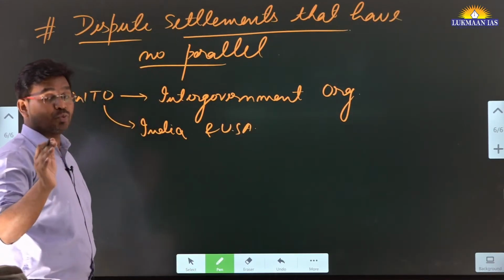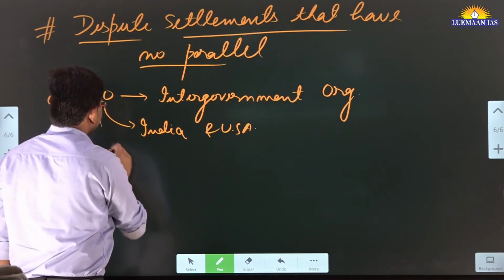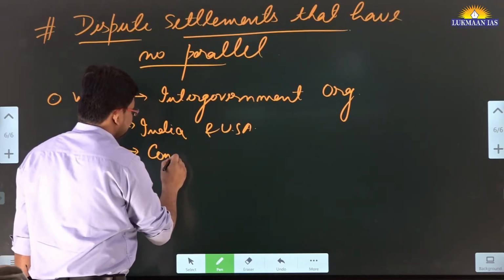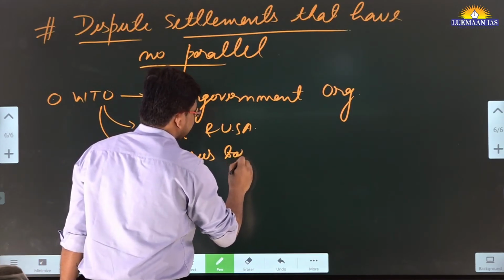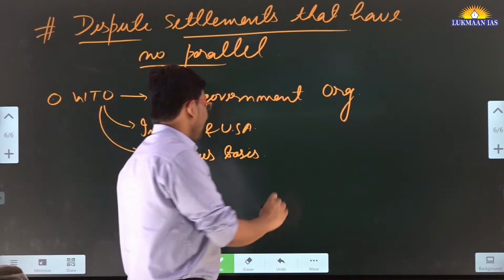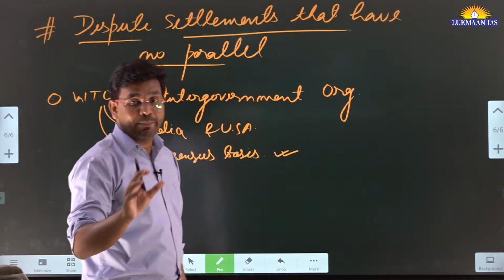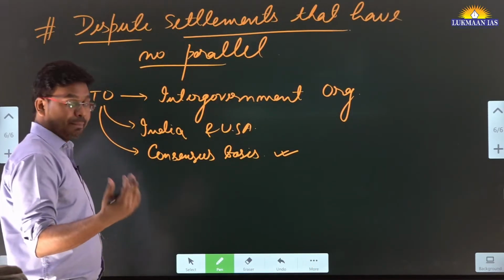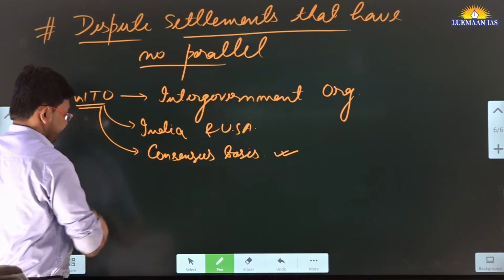There are, I guess, 163 members as of now, and all important decisions taken by the WTO are taken on a consensus basis. What does it mean? It means all the member countries of the WTO should agree to the amendment that they want to make in the WTO's establishing document.